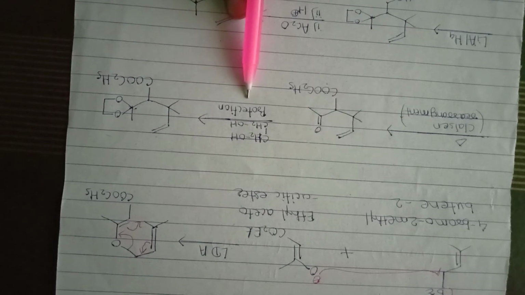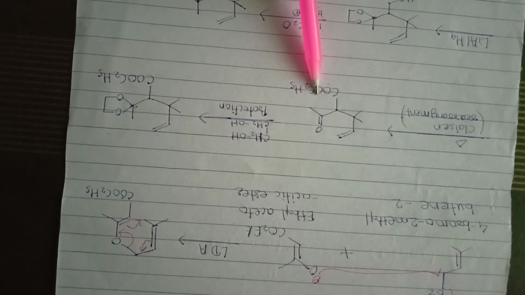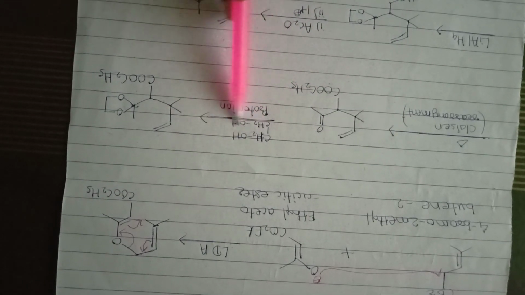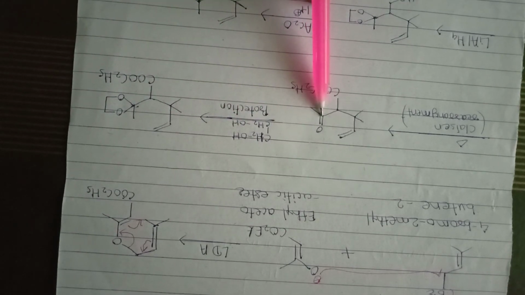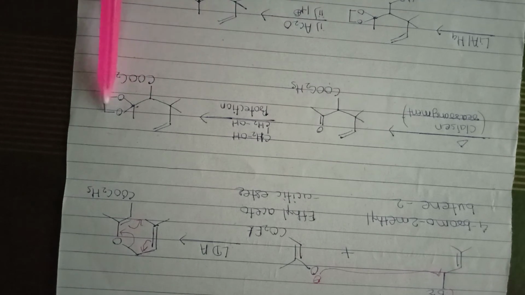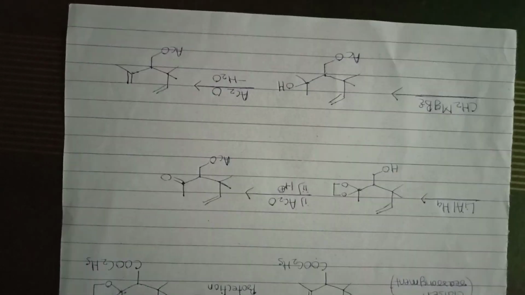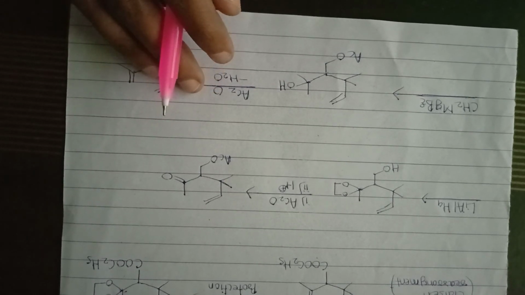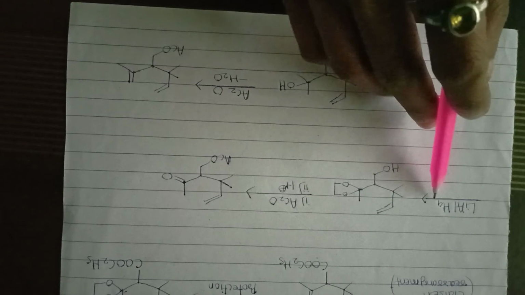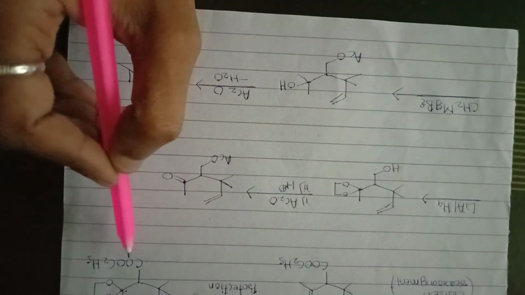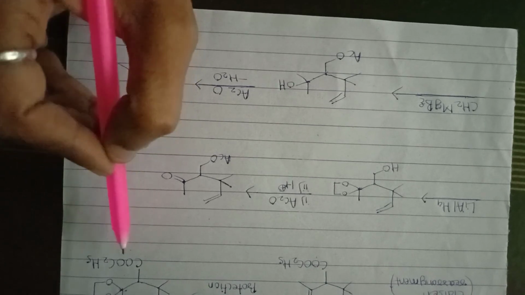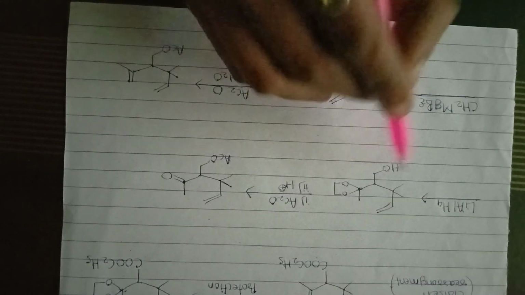Then in the next step, this product is reacted with ethylene glycol to protect the carbonyl group. In the next step, lithium aluminum hydride reduces this ester group and converts it into an alcohol group.